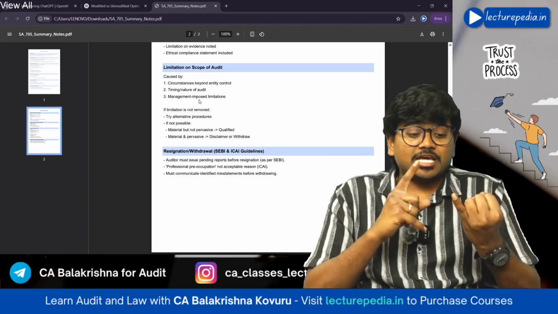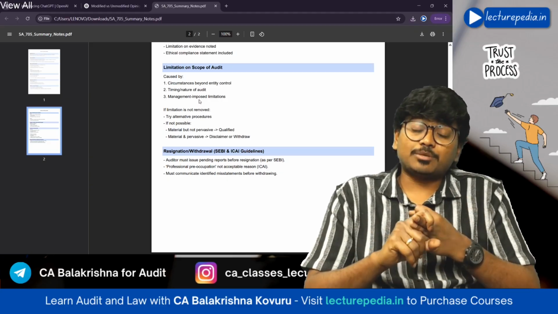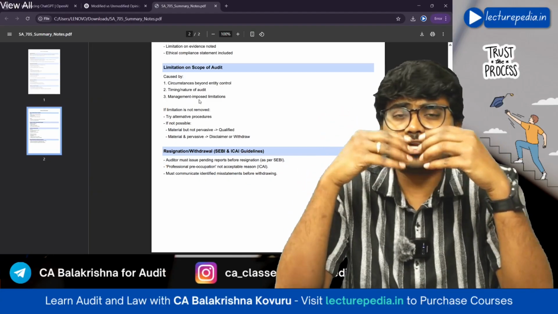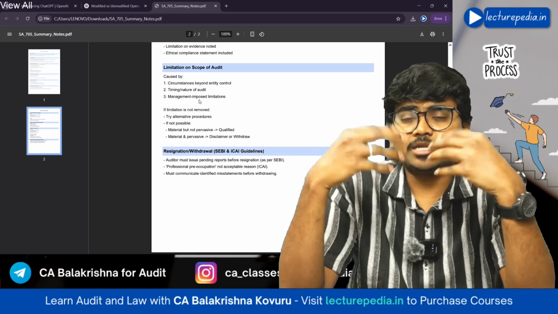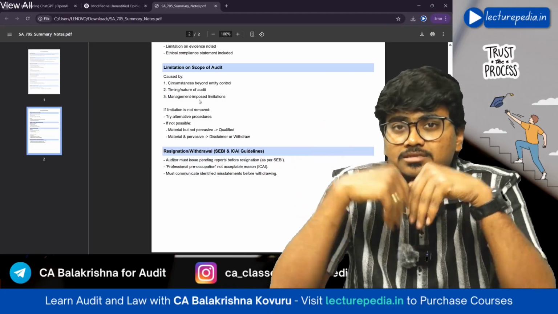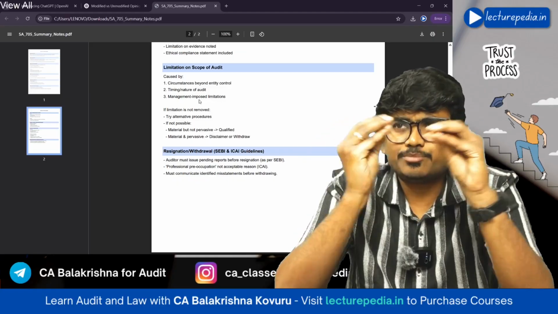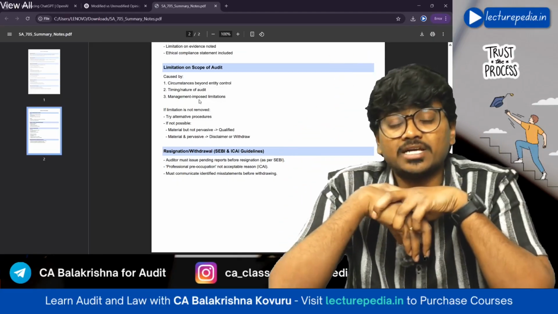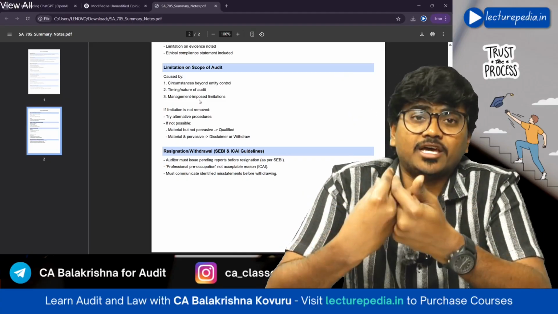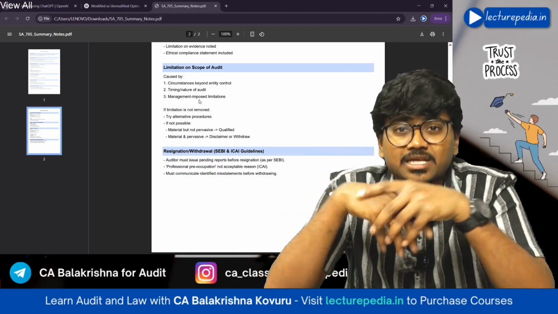So ChatGPT is helping you for solving doubts, for solving MCQs, for taking summary notes. Even there are a lot of uses. Let's say, for example, there are some 10 or 12 points in a particular answer, and you want a mnemonic for that answer. If you give that entire answer to ChatGPT and ask it to give a mnemonic, it will generate a mnemonic and give it to you. Or if you ask ChatGPT, give me some easy way to remember this answer, then it will create a story for you for remembering that answer.